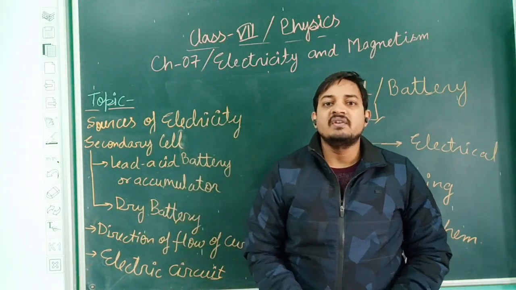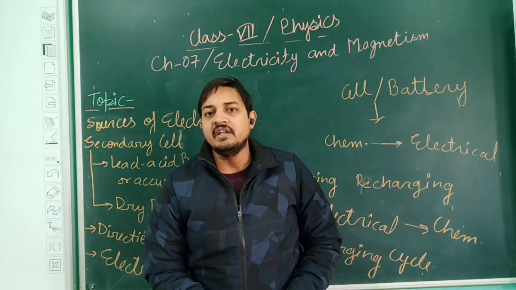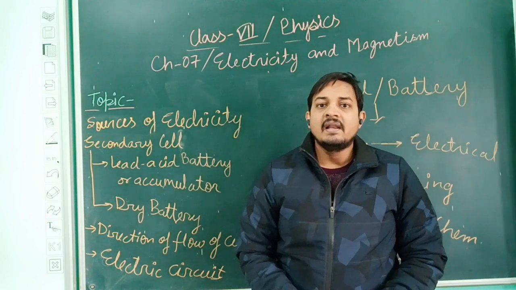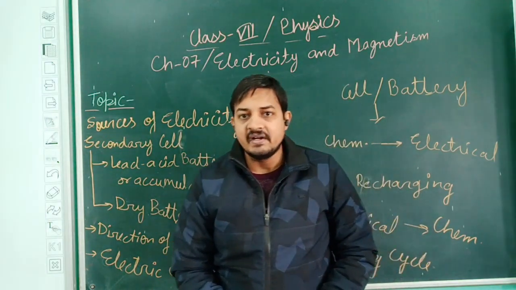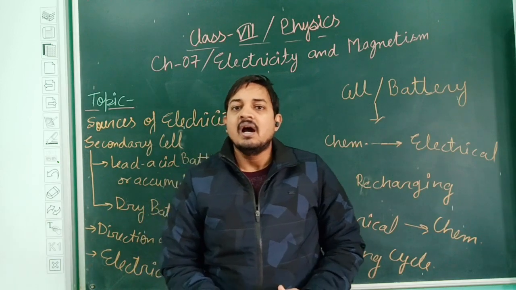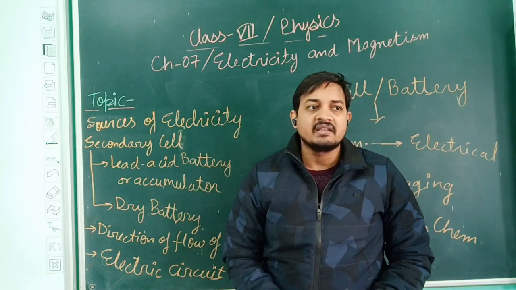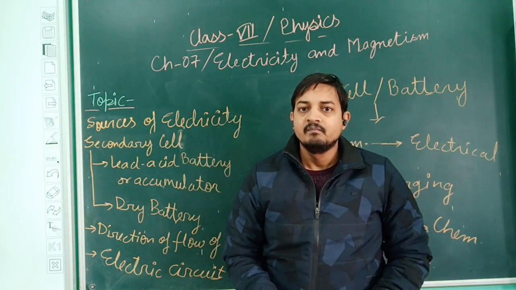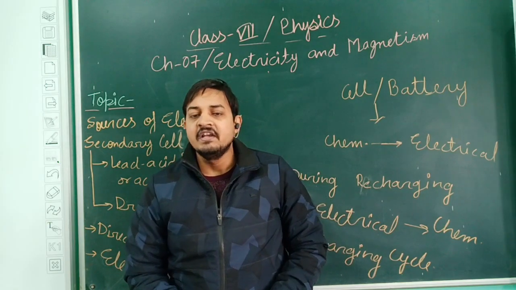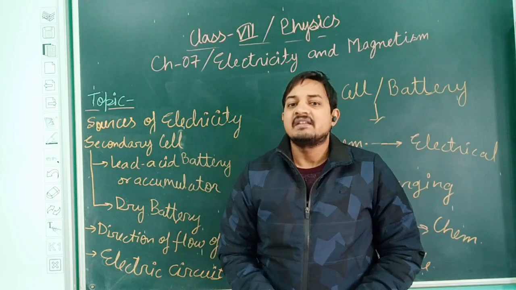Nowadays, all the devices which contain some kind of battery or cell are using some kind of secondary cells, like our mobile phone batteries, smartphone batteries, smartwatch batteries, neckband, or any other devices which contain a battery that can be used for several uses, like motor vehicles also. All these vehicles also have a kind of battery which can be recharged after some time. That is why it has a large application.